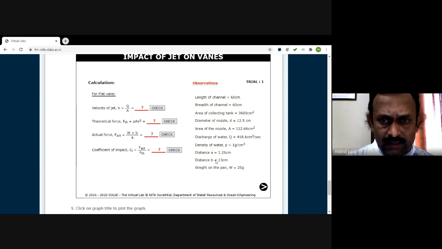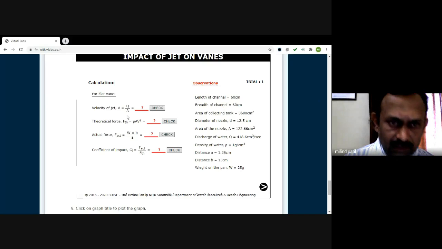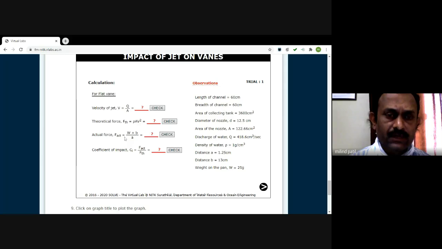Distances A and B, the leverage principle distances, are given. Weight in the pan, let us suppose it is 25 kg, then you can use these different equations. You can obtain velocity as Q upon A, where Q is discharge and A is the area of nozzle. Theoretical force is rho A V square. Actual force is what? Just use the simple principle of leverage and calculate the total load W, that is weight in the pan, multiplied by B upon A.